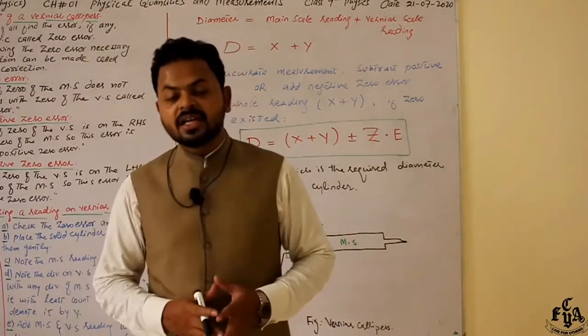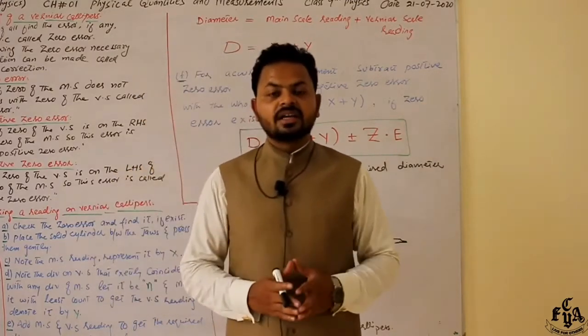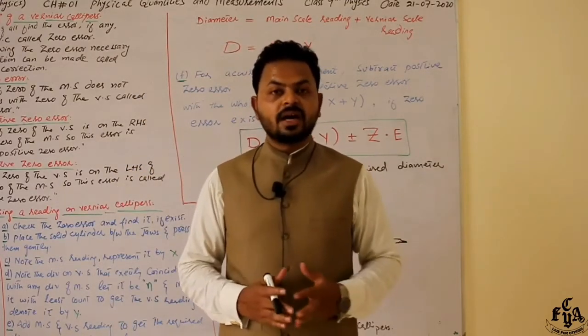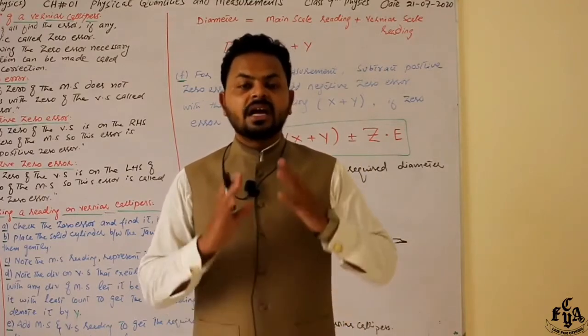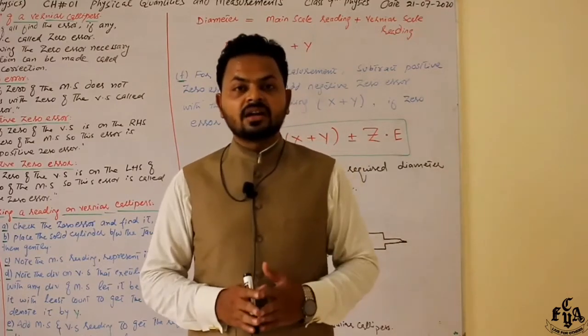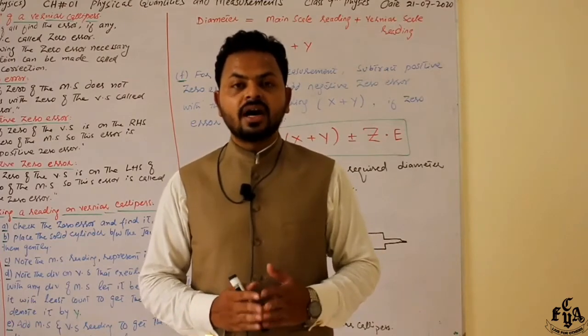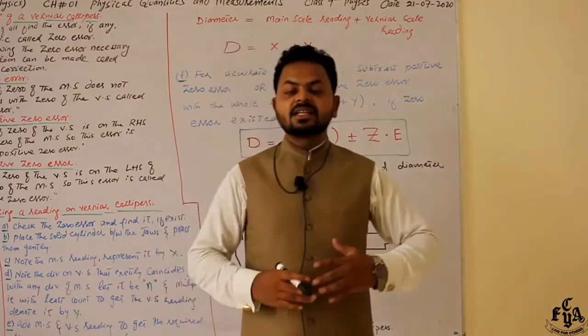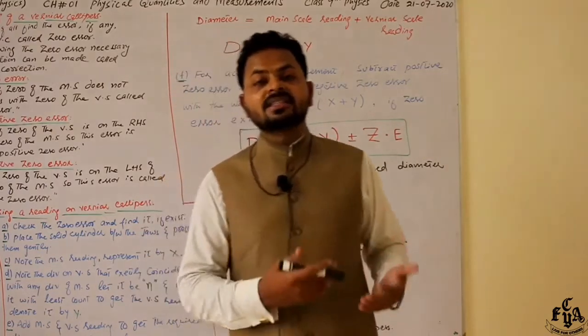Okay, let me summarize today's work. What we have done in today's lecture, we have discussed vernier calipers. Vernier calipers was invented by a French mathematician Pierre Vernier in 1631, and vernier caliper is a kind of instrument which is used to measure length accurately up to 0.1 millimeters or 0.01 centimeters. It has two scales, the main scale and the vernier scale.